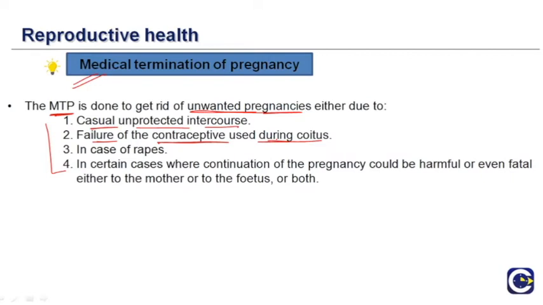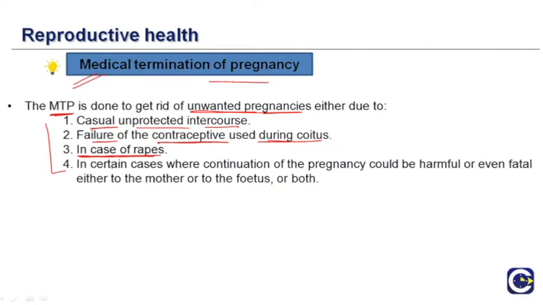If the parents are not ready, they can go for medical termination of pregnancy. In case of rape, where the woman becomes pregnant, she can definitely opt for medical termination of pregnancy if she doesn't want to carry the baby.